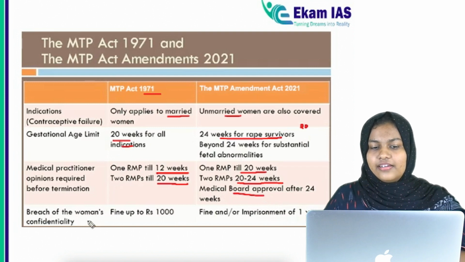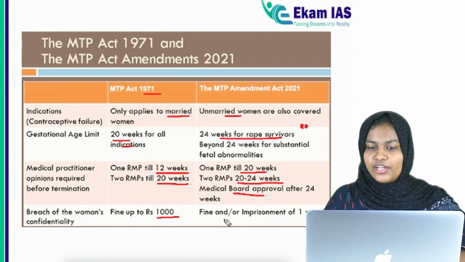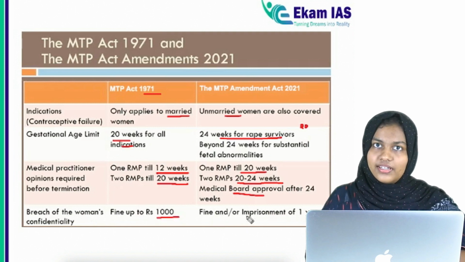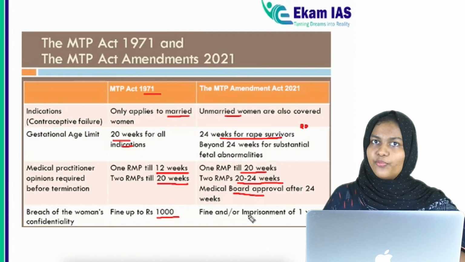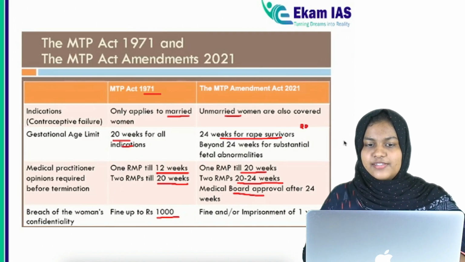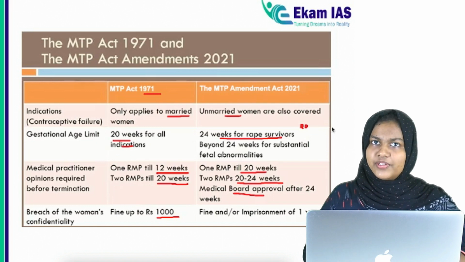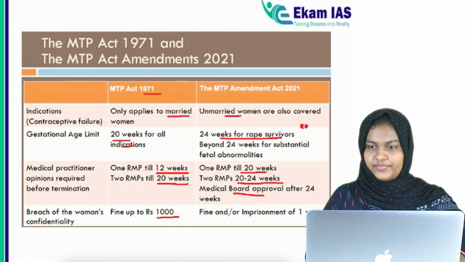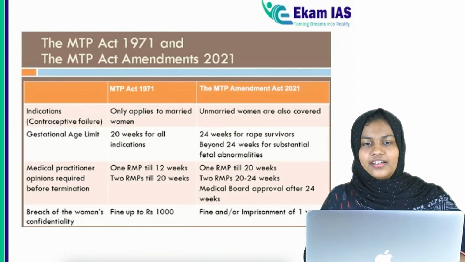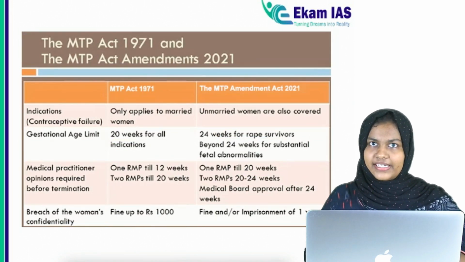Regarding the punishment, earlier it was a fine of rupees 1000, now it is a fine as well as imprisonment of about 1 year. So these are the changes made to the 1971 Act, and the amendment was made in 2021. Okay, so that is regarding our Medical Termination of Pregnancy Act.